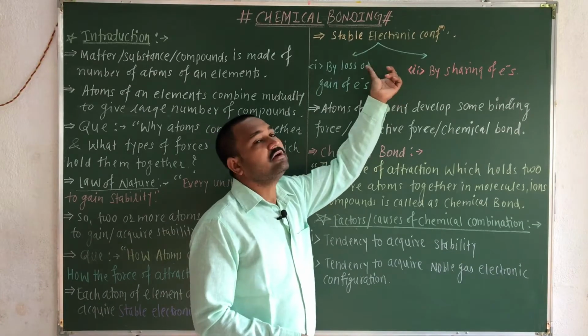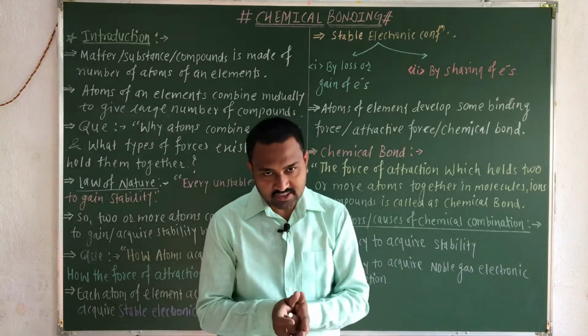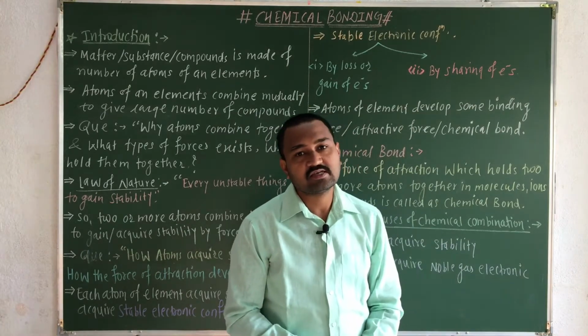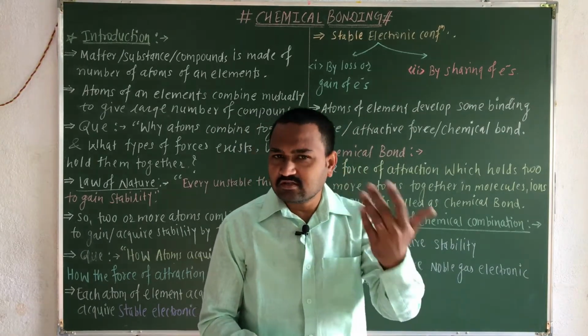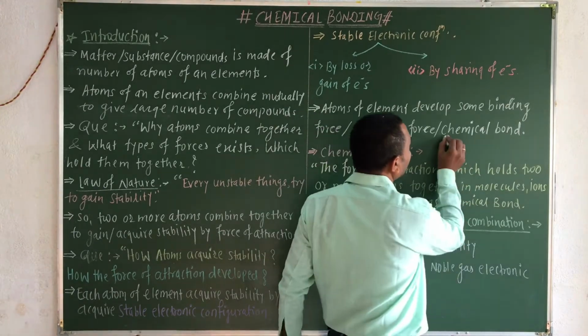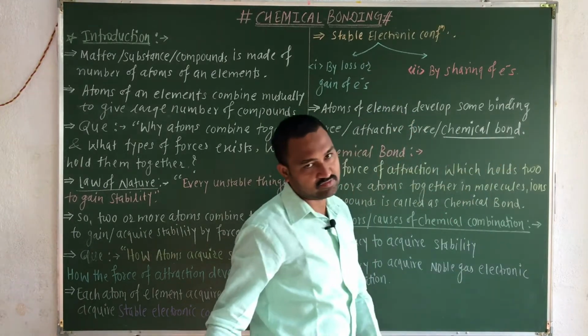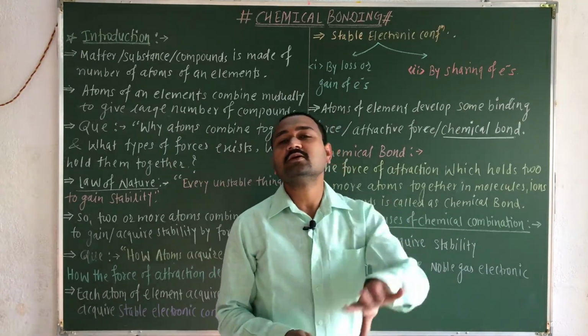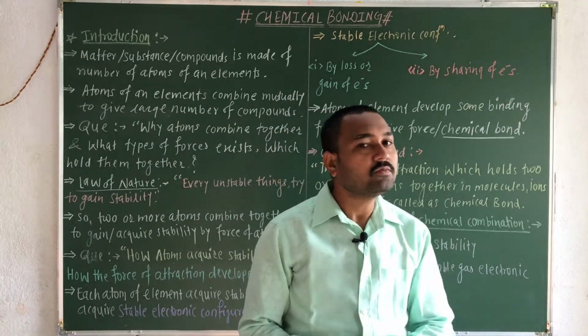After achieving the stable electronic configuration, the atoms develop some binding forces. Those binding forces are nothing but your attractive forces, or it is generally known as a chemical bond. Remember this one. Your force of attraction is nothing but your chemical bond. Keep it in your mind.